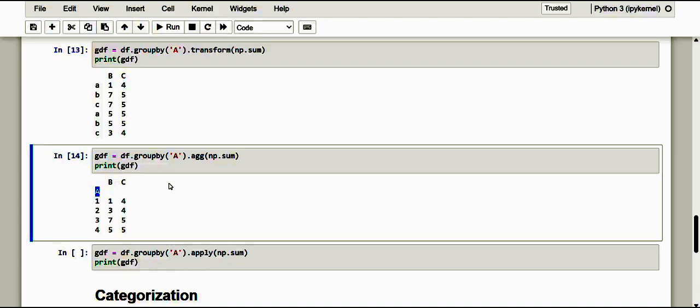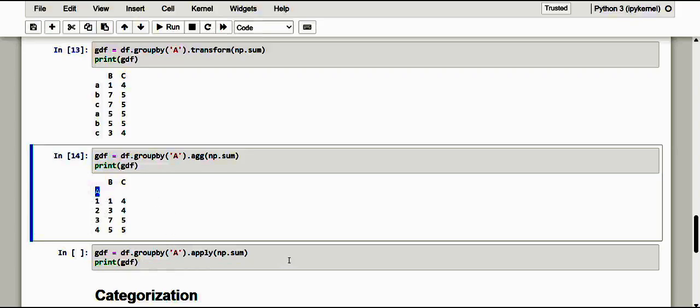Inversely, from the case of transformation, it is the index labels of the original data frame that are no longer present, since in the new system they have lost their meaning. So the values of column A have become the new labels.